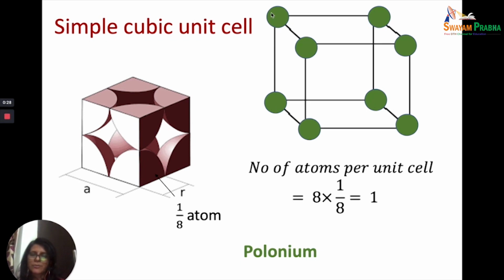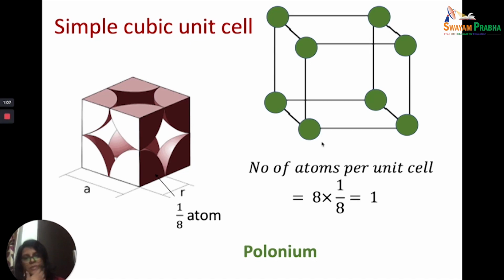In the simple cubic unit cell, you have a unit cell in which the corners are occupied by lattice points or the constituent particles. Now, what is the number of atoms in this? Each corner is contributing only 1 by 8 to the present unit cell because it's part of 8 other unit cells. So this ball that you see is actually part of 8 unit cells, and therefore to this unit cell it is contributing only 1 by 8.